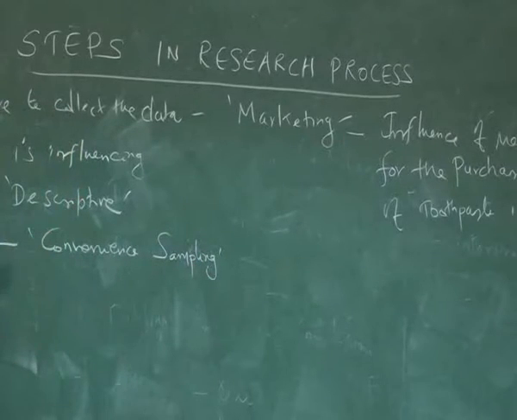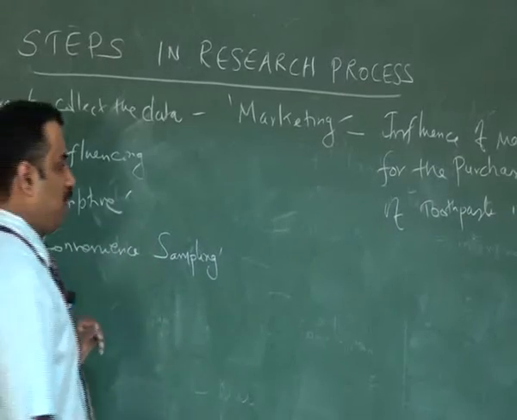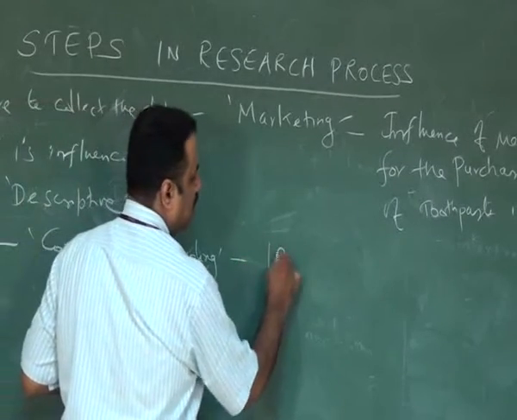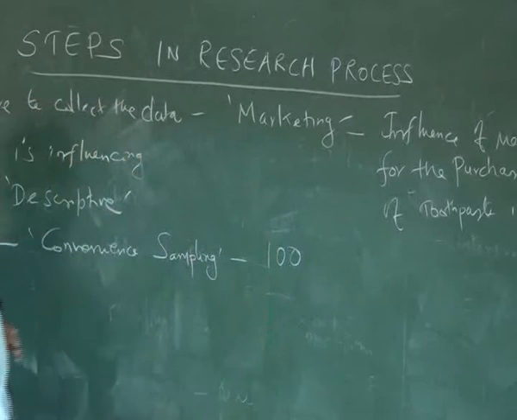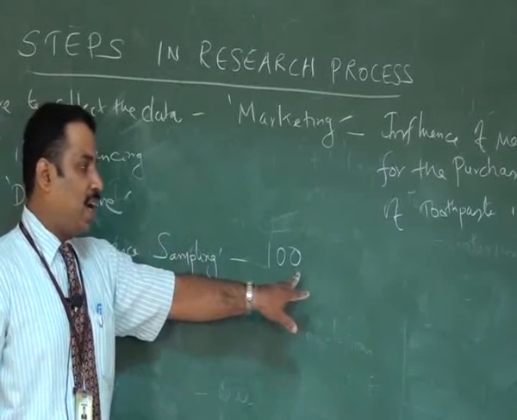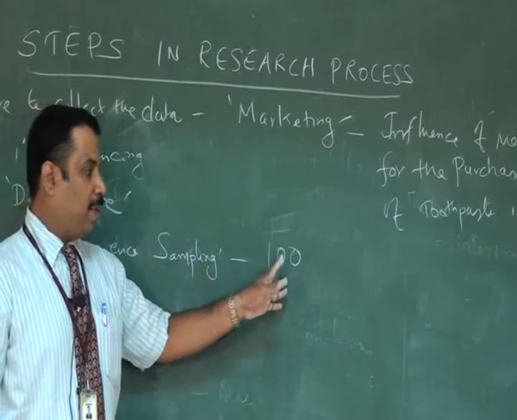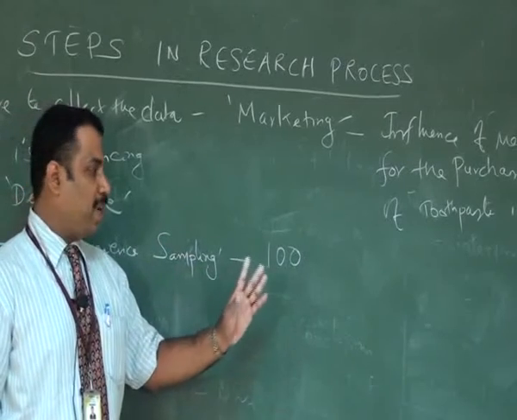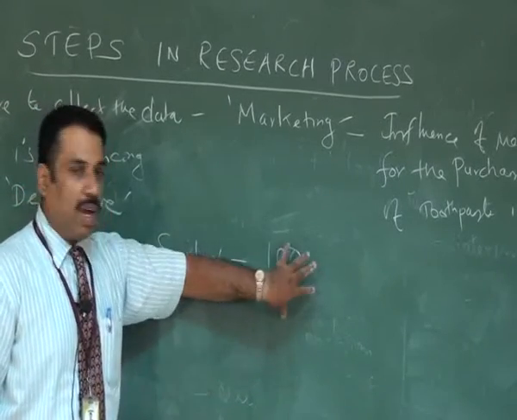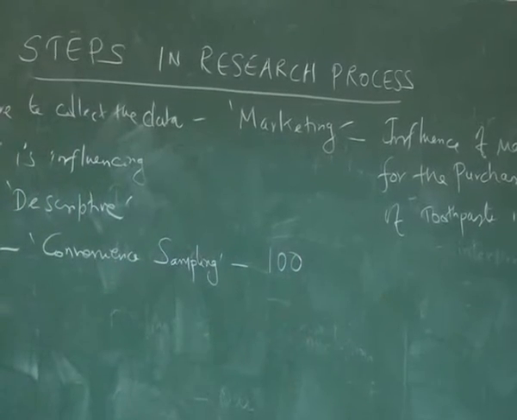Because according to my own convenience, I can collect the data from the respondents. I decided my sample size is 100. I already decided my sample size is 100. I am not using any scientific method to select my sample size. I decided by myself that 100 is enough for my research topic.